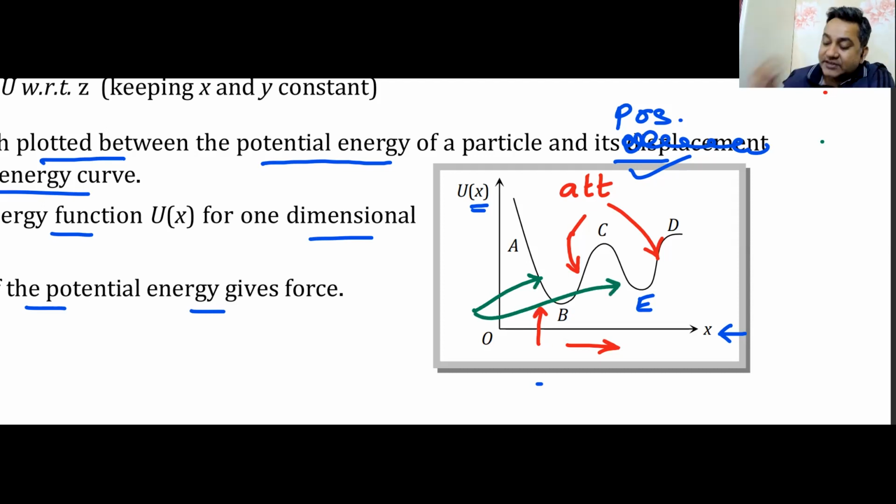These are the two regions where when you increase x, energy decreases, and hence you will have repulsive forces coming into the picture. So the region from A to B or the region from C to E is the region of repulsive forces. So see how smart or intelligent you have become. You are just looking at a graph and telling me, okay, force is repulsive here, force is attractive here, force is repulsive there, force is attractive there. Simple.